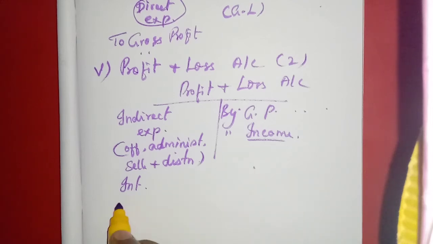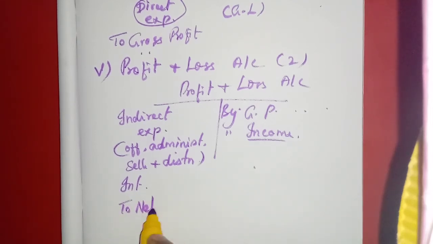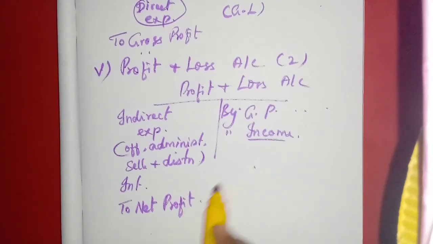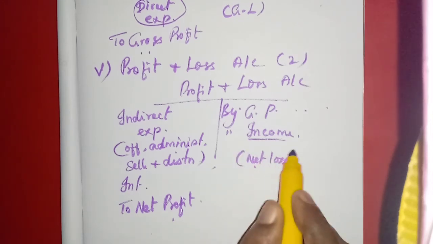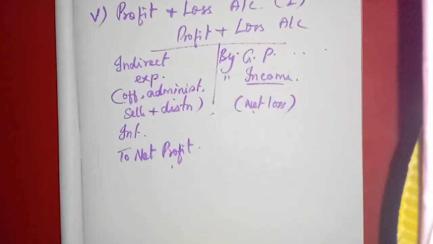The balance will be the net profit. That is the profit for the year. Either net profit or net loss we will get.